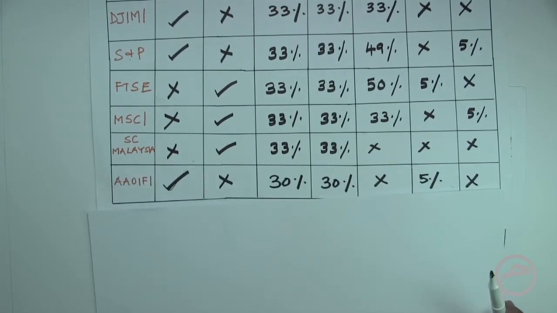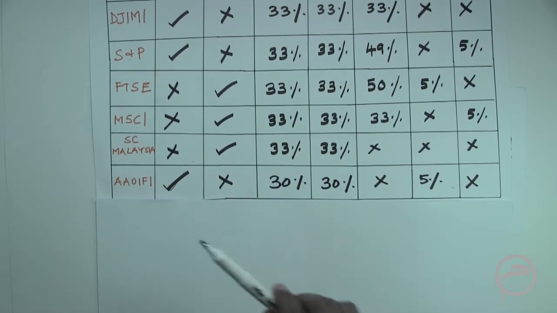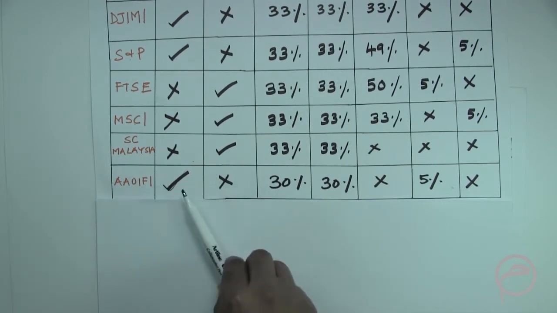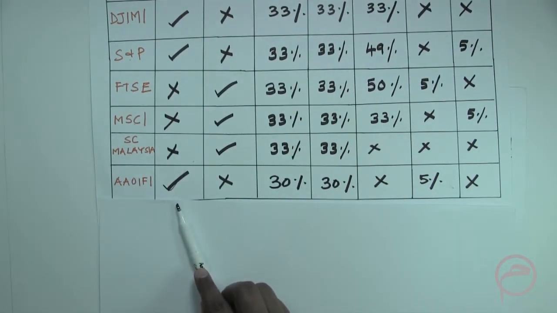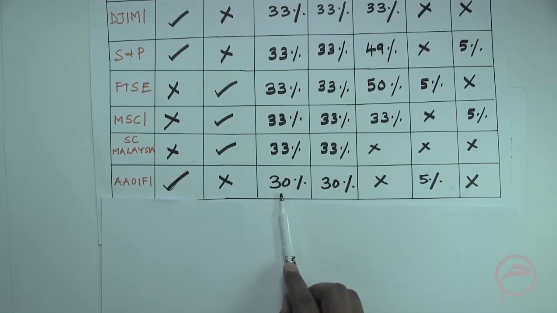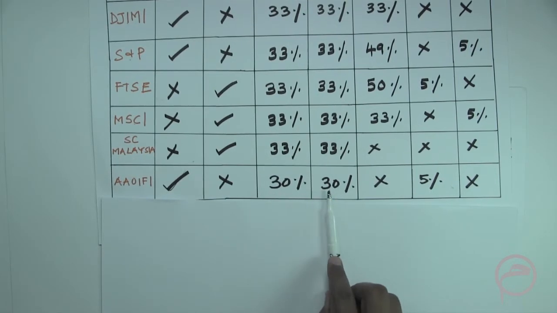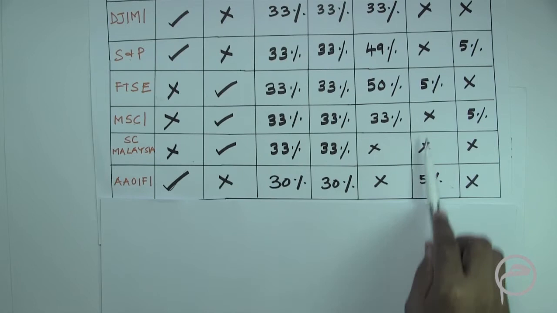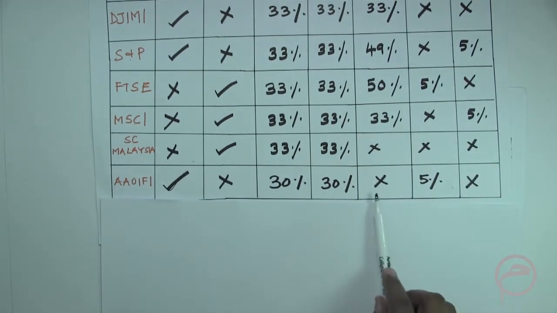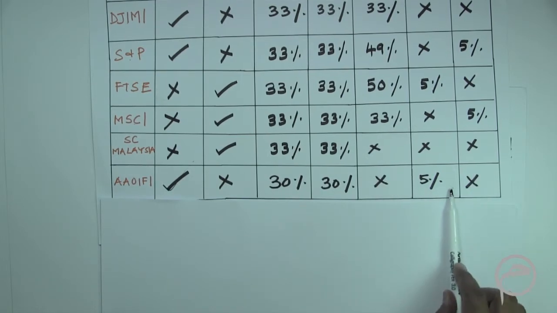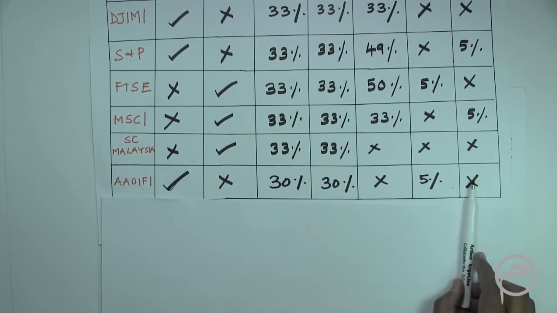Let's go to the last, which is the IOFI, and which is very important. In IOFI, it uses the average market cap and not the total assets. And it is here 30% in case of debt. In case of cash, it is 30%. In case of interest income, 5%. There is no reference to account receivables, and there is no reference to revenue from non-Sharia compliant activities.